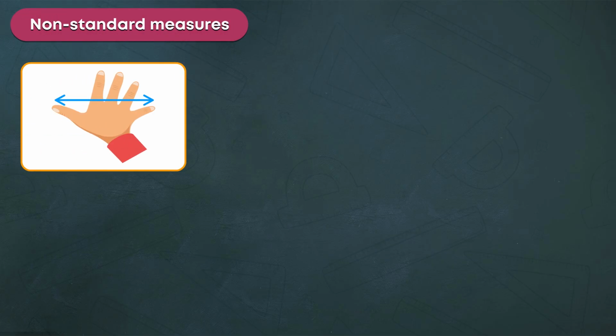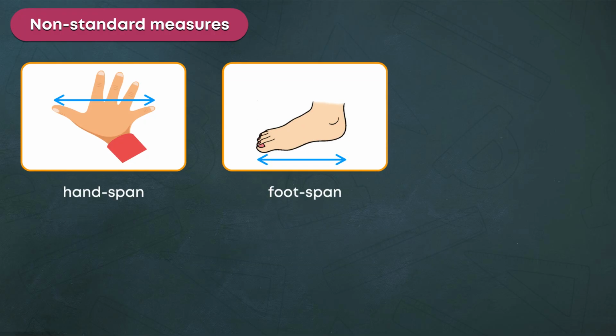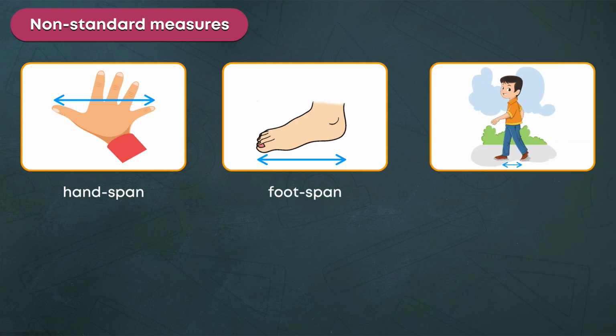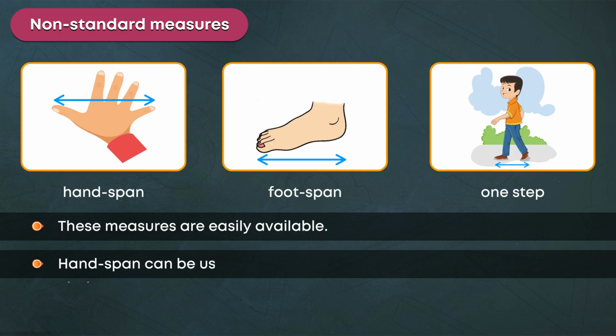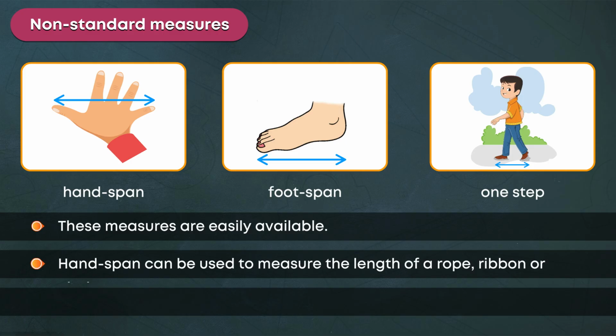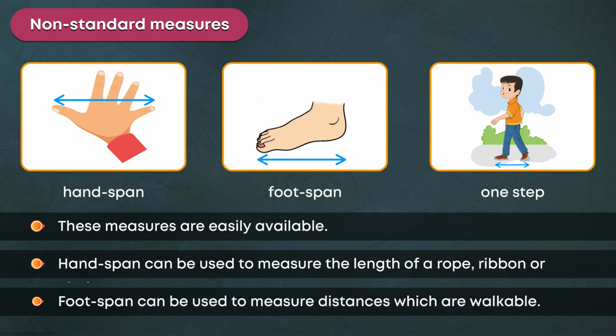Non-standard measures. Hand span. Foot span. One step. These measures are easily available. Hand span can be used to measure the length of a rope, ribbon, or cloth. Foot span can be used to measure distances which are walkable.